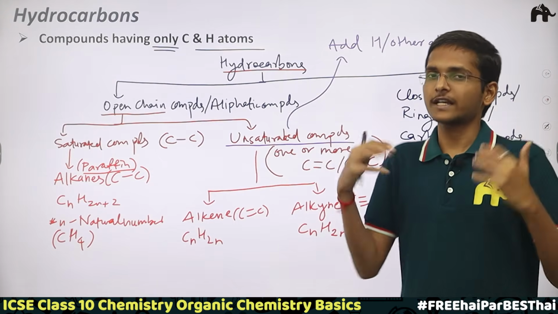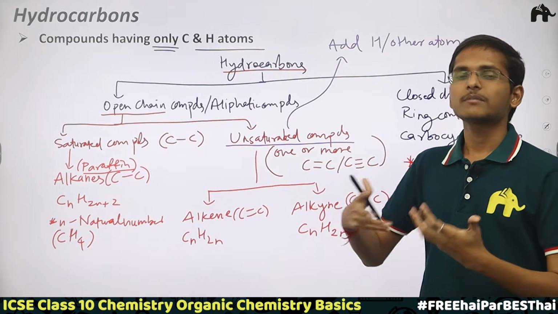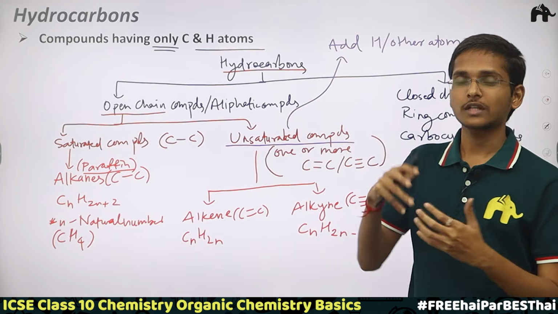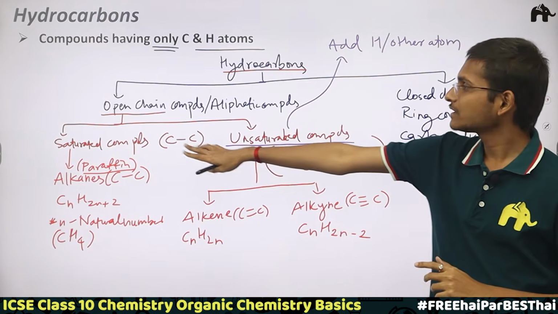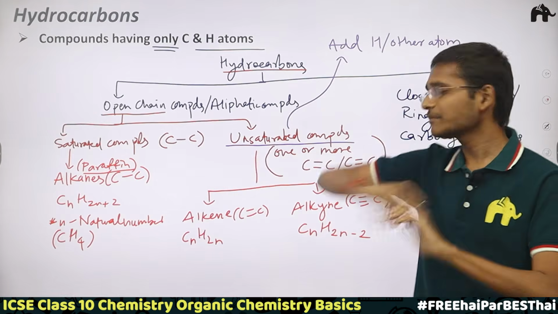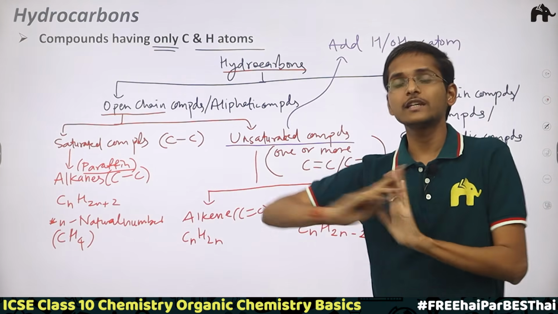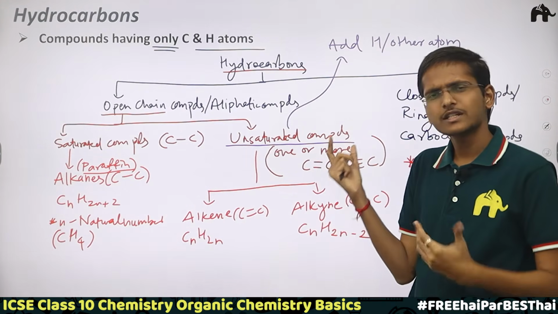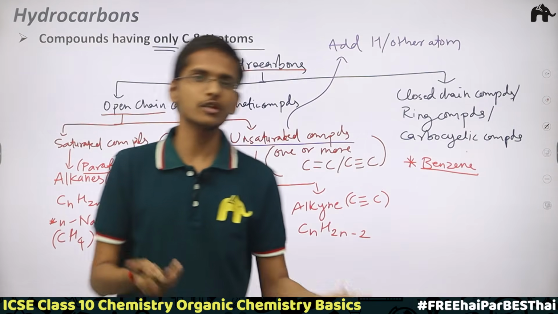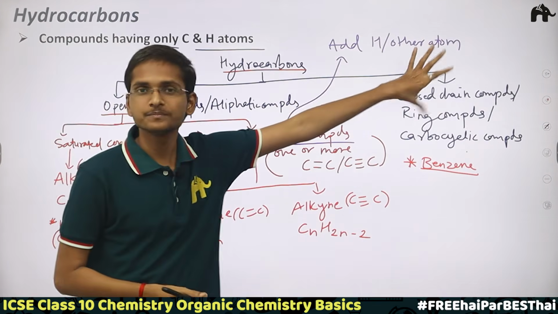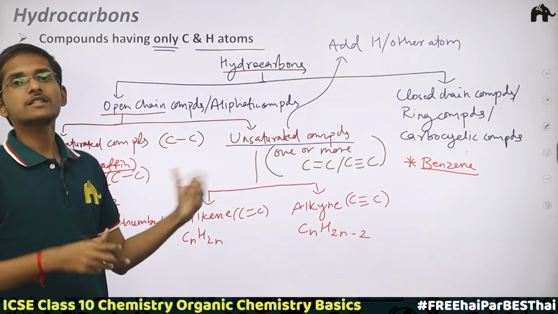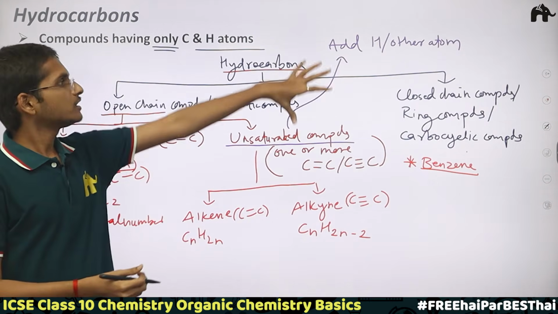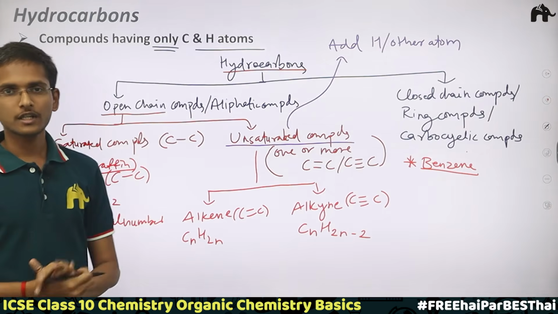My brain is saturated, I can say that, right? By studying, my brain is saturated, so I cannot take much more. Now I cannot take any more bit of knowledge. In the same way, saturated compounds are saying, I am saturated, that's it, I don't want any more atoms. But unsaturated compounds are saying yes, we can take some atoms. We can take a hydrogen atom, we can take another atom. We are not satisfied, that's why unsaturated. They can take in hydrogen or other atoms.